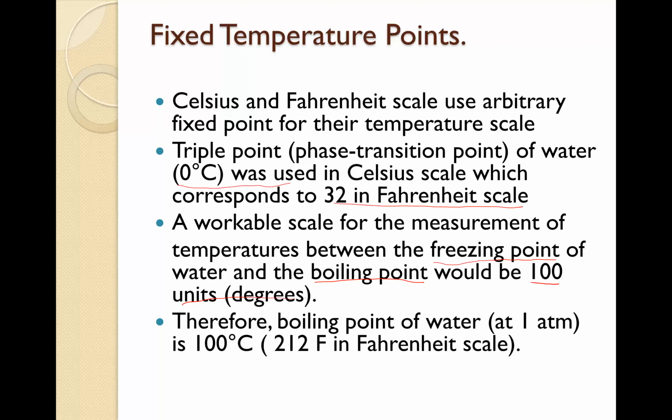Therefore, boiling point of water at 1 atmosphere is 100 degrees Celsius, which is 212 degrees in the Fahrenheit scale.